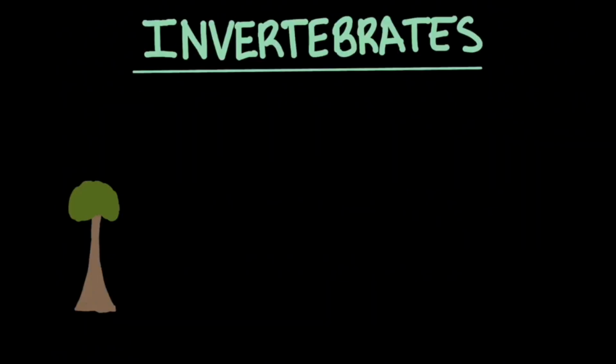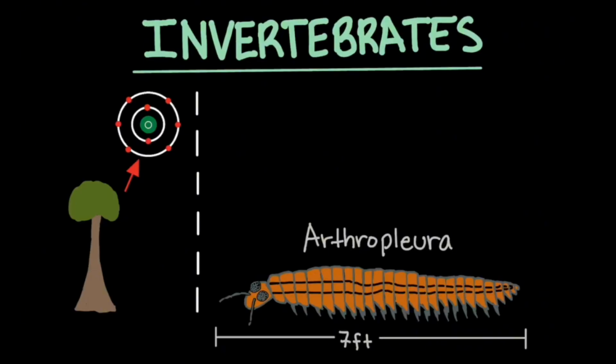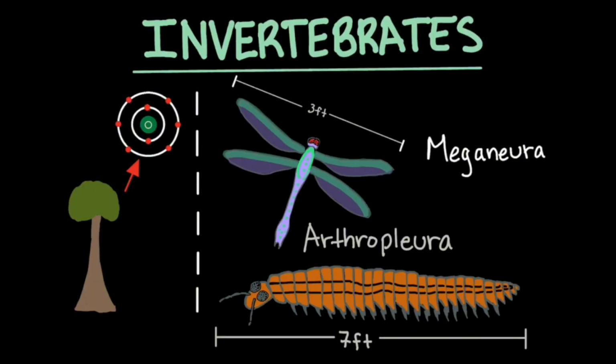The lush plant-filled landscapes were also filled by terrestrial invertebrates. Oxygen at this time was 28% compared to today's 21%. Thanks to the abundance of oxygen, some arthropods grew very large. Arthropleura was a millipede that grew up to 7 feet long. It was heavily armored and had a segmented exoskeleton. Meganeura was a dragonfly with a 3-foot wingspan.